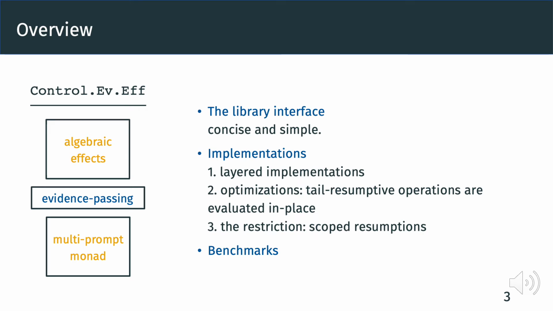In the rest of the talk, we first go through the library interface, and then take a closer look at the implementation details, including optimizations for tail resumptive operations and the restriction called scoped resumptions. Finally, we give detailed benchmark results and show that the performance of the library is quite good by comparing its performance with the monad transformer library and other Haskell libraries.